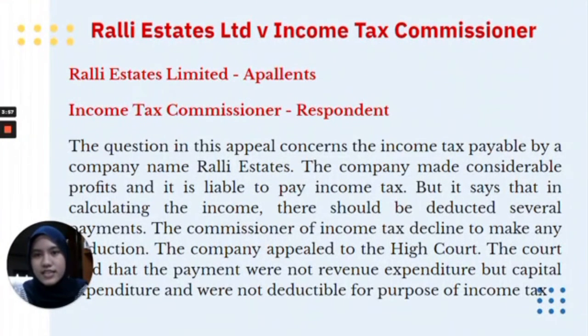Real Estates Limited versus Income Tax Commissioner. In this case, Real Estates Limited are the appellants and the Income Tax Commissioner is the respondent. The issue concerns the income tax payable by a company named Real Estates. The company made considerable profits and is liable to pay income tax.